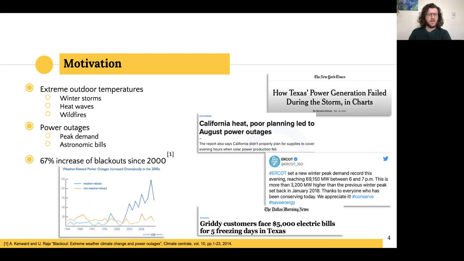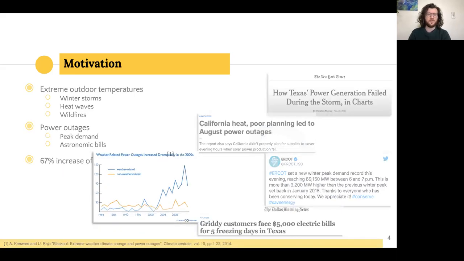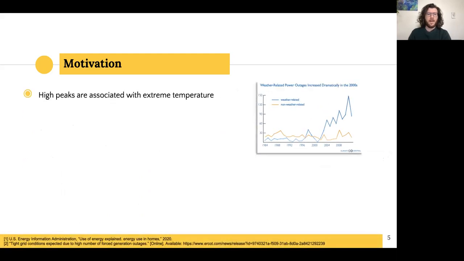Overall, we can see on this image that there has been a trend where blackouts due to non-weather related events have stayed pretty much constant throughout the years, going back all the way to 1984. But the weather related ones have been increasing more and more, a 67% increase of blackouts since 2000 due to weather related events. And so it is clear that the high peaks of demand are associated with extreme temperatures.